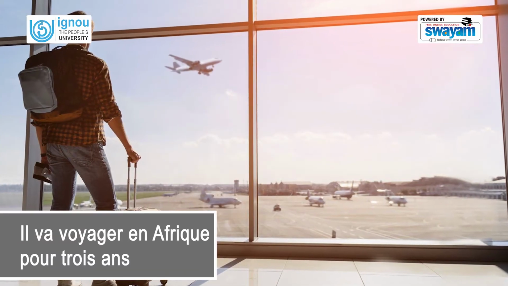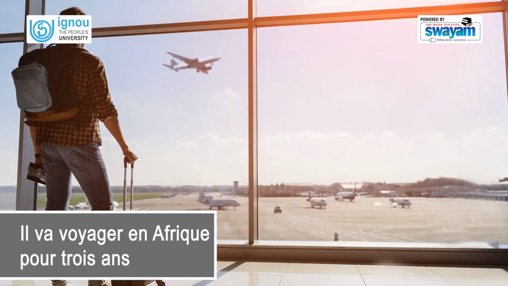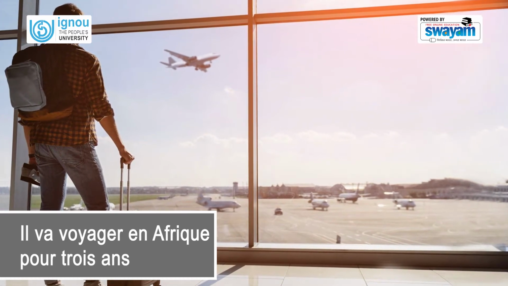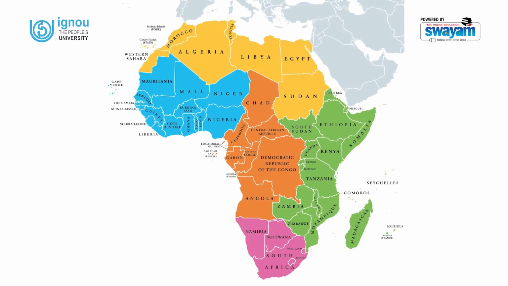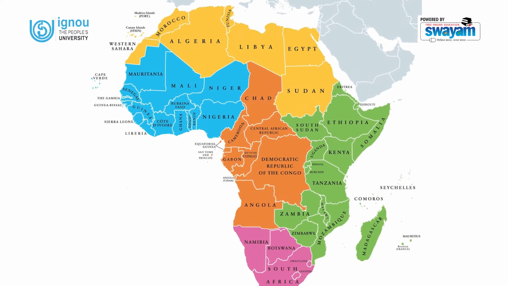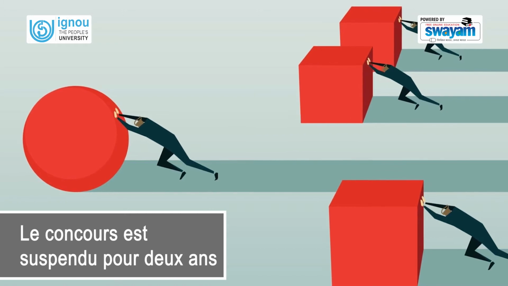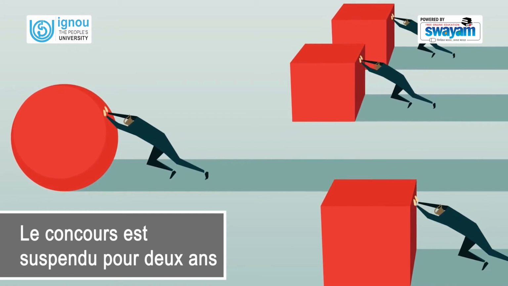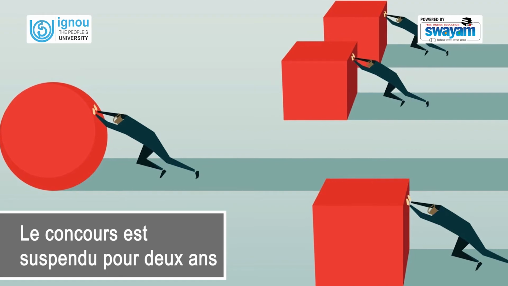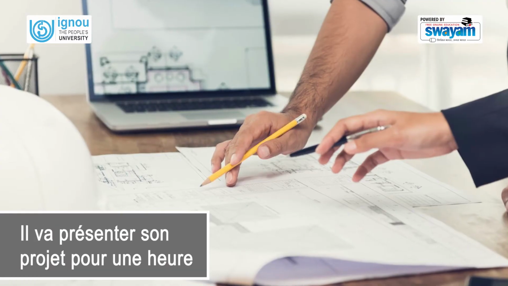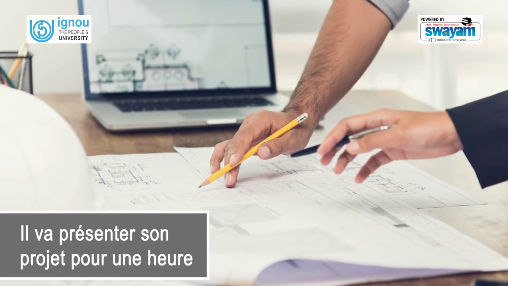Il va voyager en Afrique pour 3 ans. He is going to travel in Africa, the continent. Le concours est suspendu pour 2 ans. The competition is suspended for 2 years. Il va présenter son projet pour 1 heure.